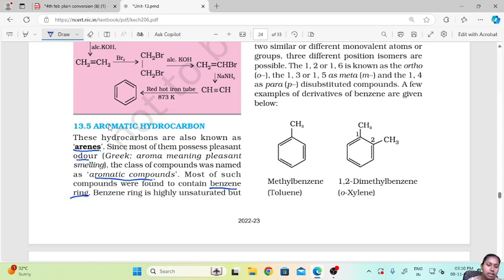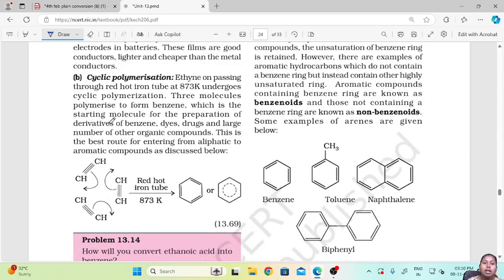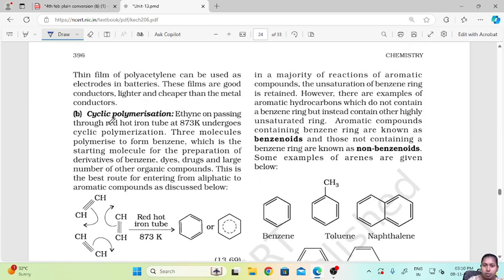The benzene ring is highly unsaturated, but in the majority of reactions of aromatic compounds, the unsaturation of the benzene ring is retained. It doesn't change, it doesn't distort. However, there are examples of aromatic hydrocarbons which do not contain a benzene ring but instead contain other highly unsaturated rings.